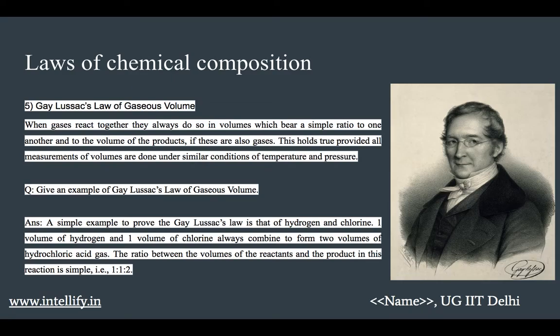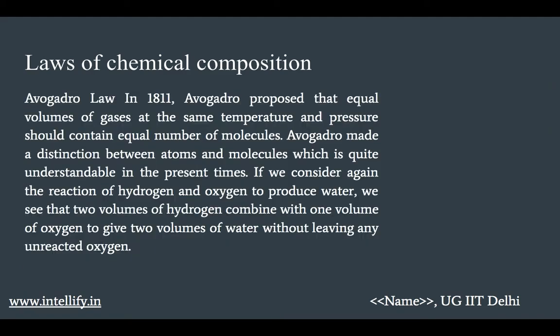Or if you want, we can take another example, that is the example of hydrogen and chlorine. One volume of hydrogen and one volume of chlorine always combine to form two volumes of hydrochloric acid. The ratio between these volumes of the reactants and the product in this reaction is simple, that is 1:1:2.